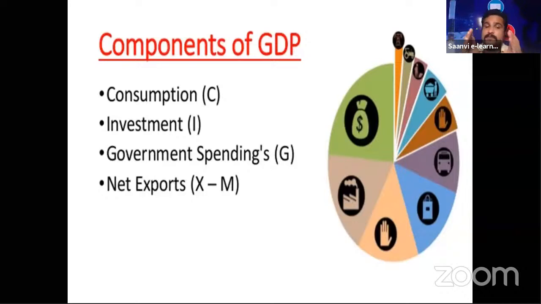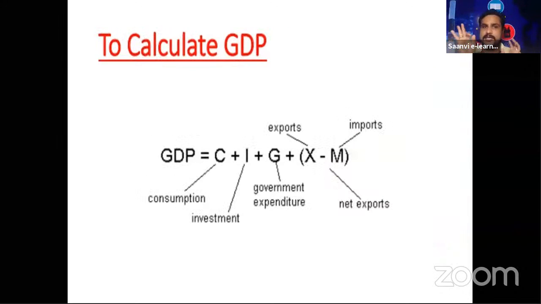How can we calculate the GDP? That is a very important term. How does a government or a country calculate the GDP? See here, the calculation of GDP. GDP, gross domestic product, is the final value of all the goods and services produced in a country within a limited period of time. Generally we call it GDP.